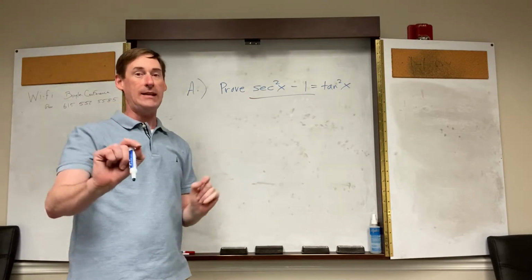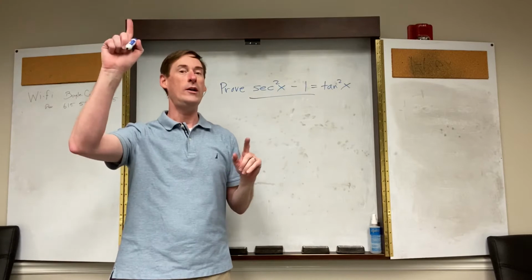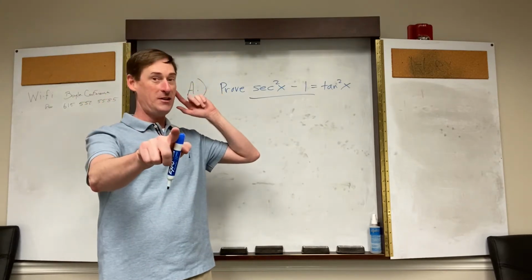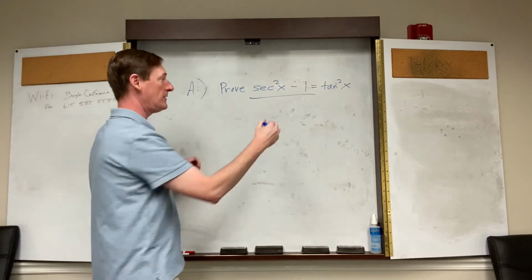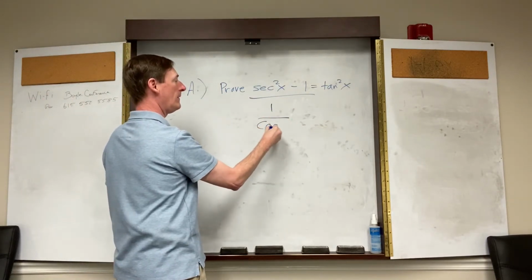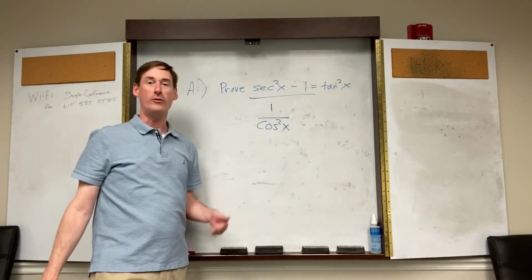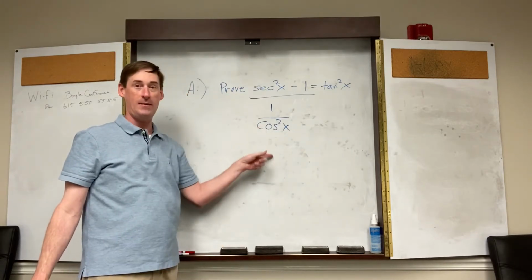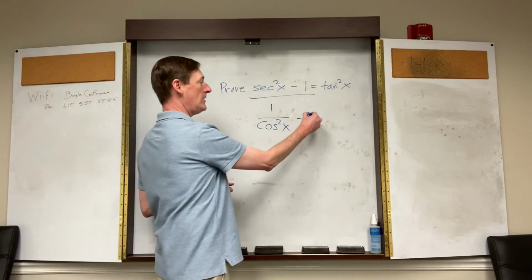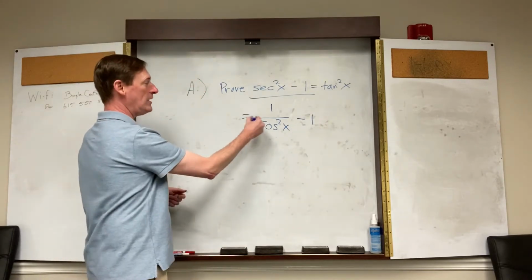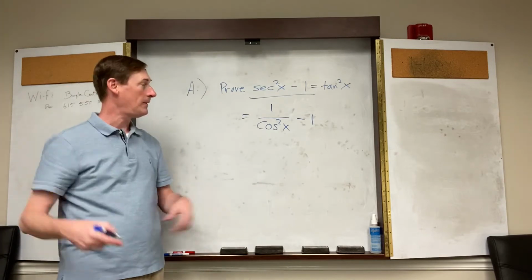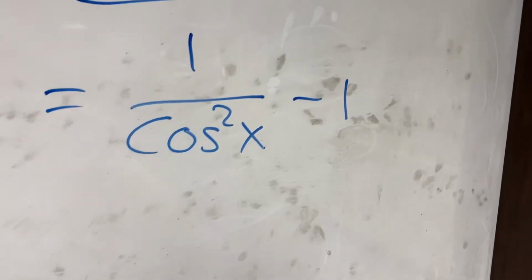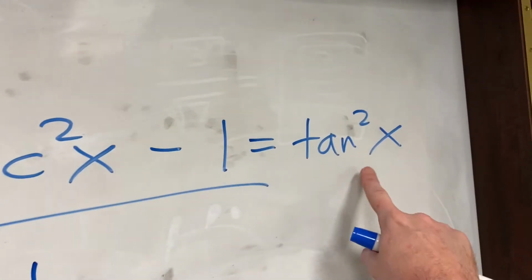What is secant? Secant is 1 over cosine. You remember that one? So what is secant with a squared on it? 1 over cosine squared. Those are the same thing right there. Minus 1. And you can even put an equals right there. So your first step is, oh, secant, you're the reciprocal of cosine. Start with that. Now I want this to look like the answer I'm trying to get to here.